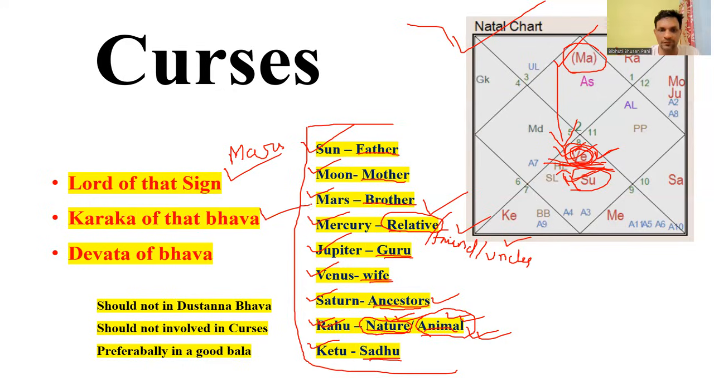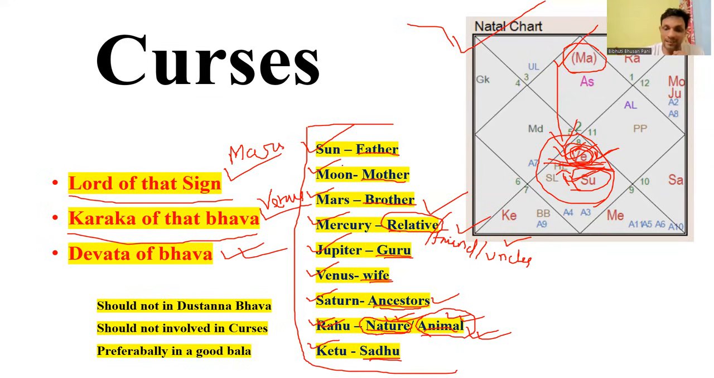Then the Karak of that house. This is the seventh house, and the seventh house Karak is Venus. So Venus can help himself to get out of the curse. Then Devata Bhava. If the Lord of the sign is not helping and the Karak of the Bhava is not helping, then we need to worship the Devata linked with the Bhava. We will discuss that later. Then, what are the conditions in which Mars and Venus can help?